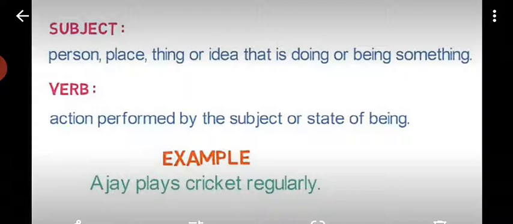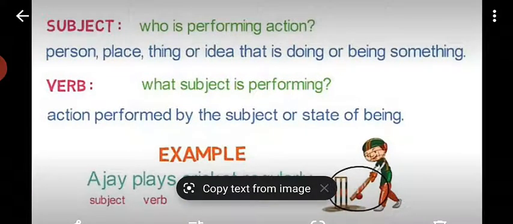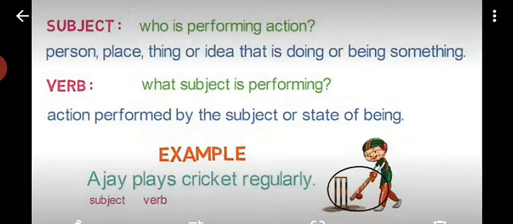First of all, who is performing the action? Subject means who is performing an action, as we have discussed earlier: person, place, thing or idea. Verb is what the subject is performing. First we have to recognize the subject, and when you know the subject, you will know the verb, meaning what the subject is doing. It is the act performed by the subject or a state of being.